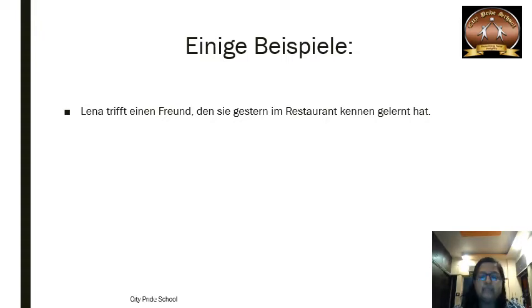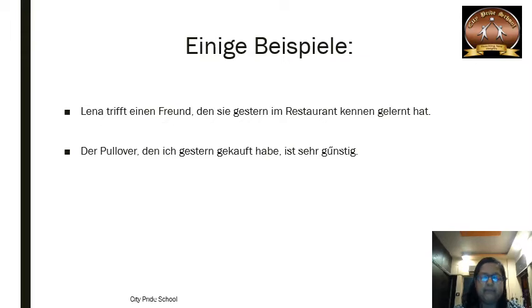Is this clear? Let's see one more example. Der Pullover, den ich gestern gekauft habe, ist sehr günstig. The pullover which I bought yesterday is very reasonable. Here the pullover is the common thing. For the pullover we are going to use the relative pronoun. So den is the relative pronoun which is used for Pullover.